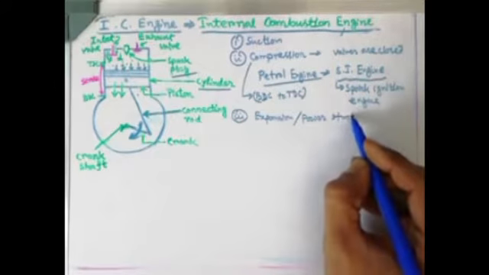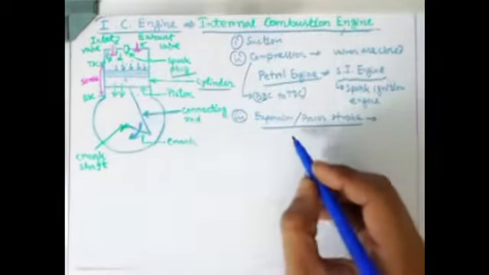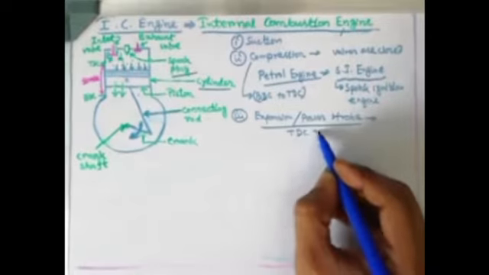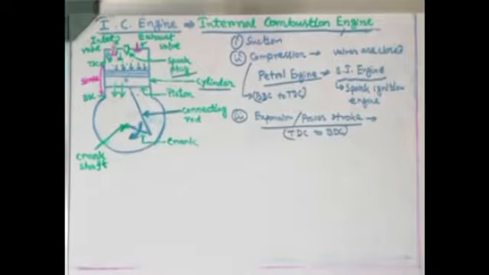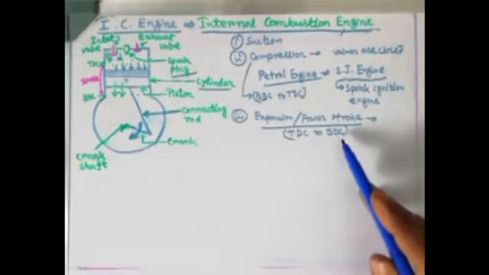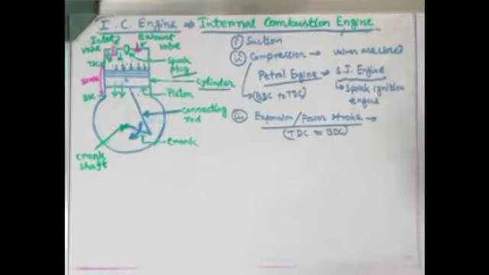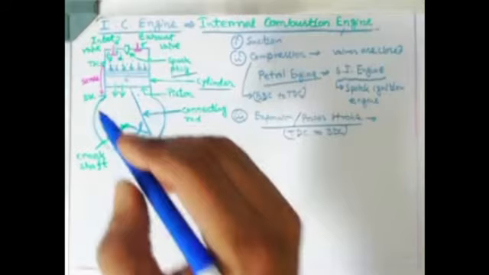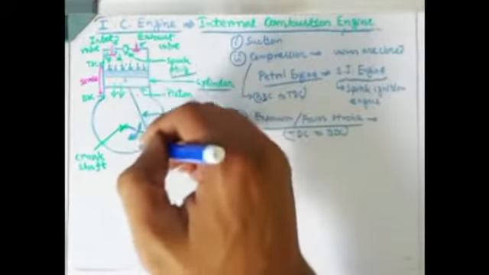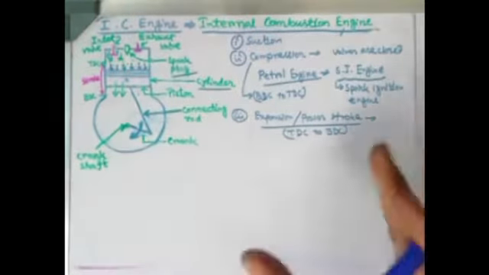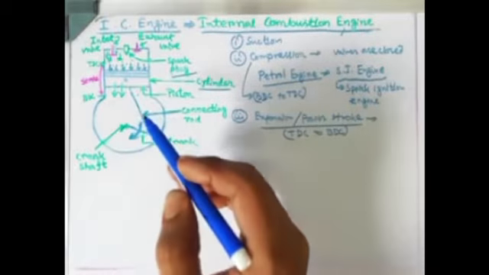In this particular case, what is happening there? The piston is moving from top to bottom, TDC to BDC. The piston is again moving TDC to BDC. At that point of time, what is happening just before the power stroke? One explosion is being created. Due to the explosion, lots of thrust is created on the piston surface. Due to the thrust, the piston is bound to move from top to bottom with high energy.